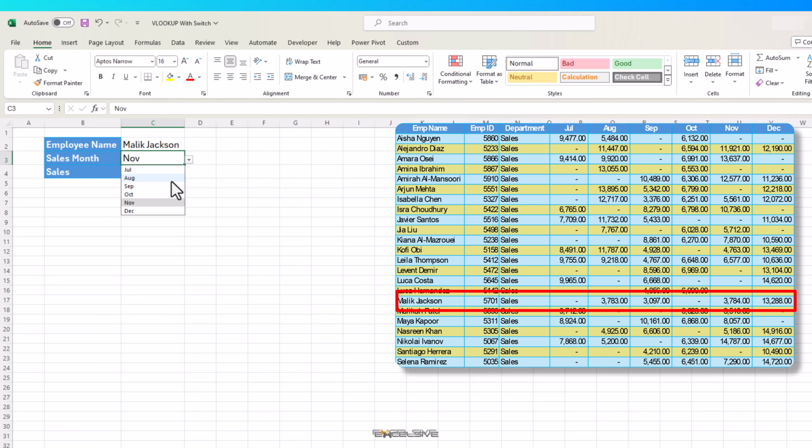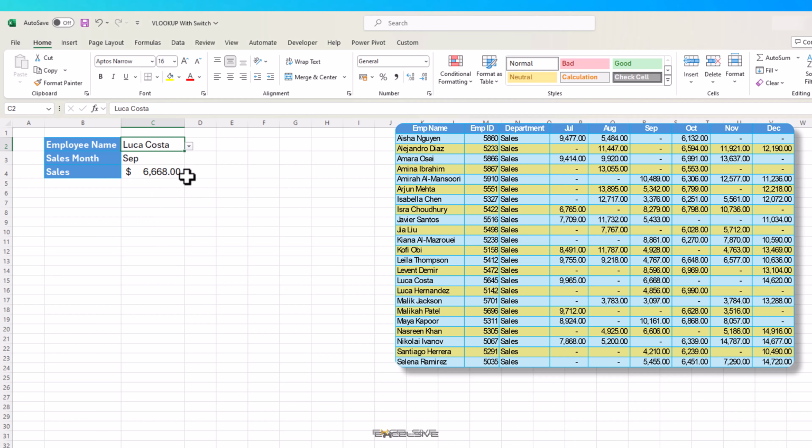And that is how you can use two variables in a VLOOKUP formula with a little help from SWITCH. I hope this will be able to help you do your job better and elevate your VLOOKUP game.